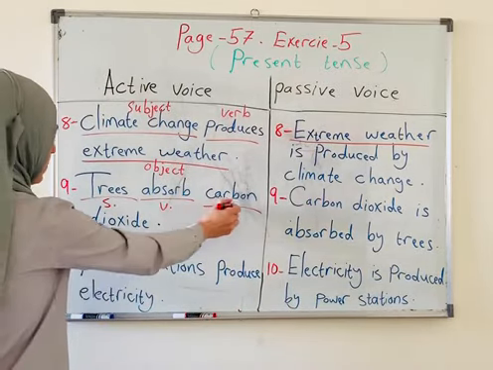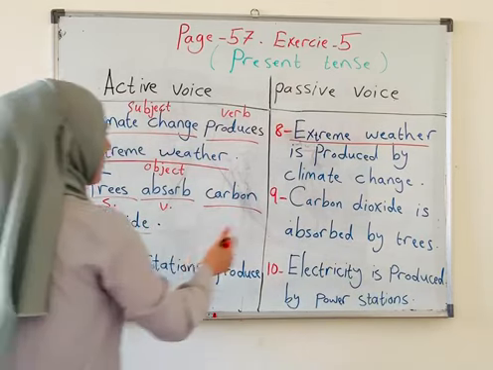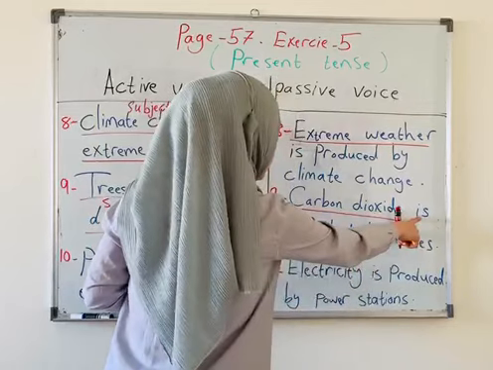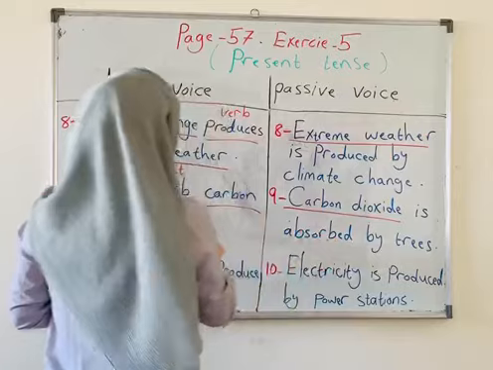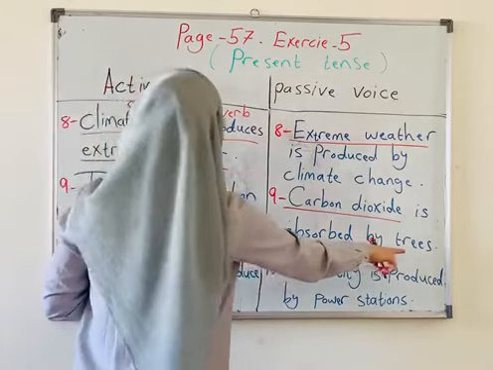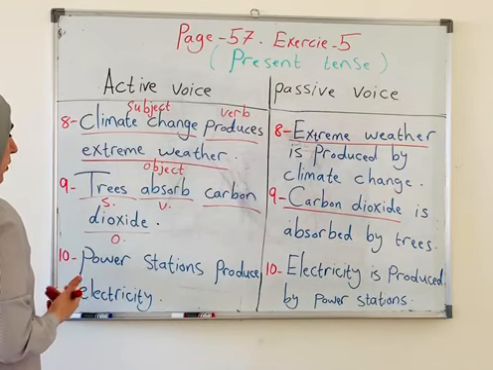Carbon dioxide. You see, because the object we said we will change to a subject. So we will come with this. Carbon dioxide is, because again it's singular, is absorbed, again it's a regular verb, we just add ed, absorbed by trees. You see? So the same rule.